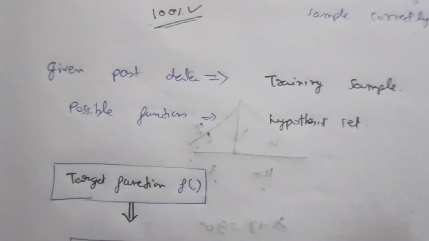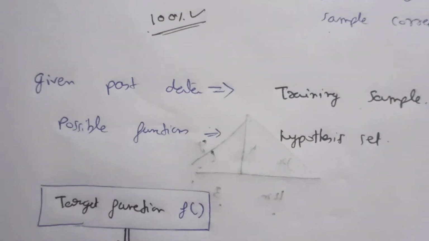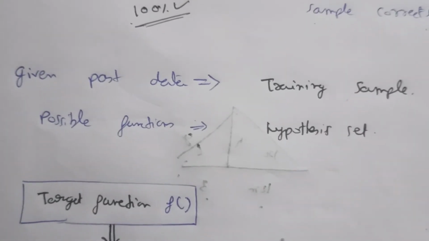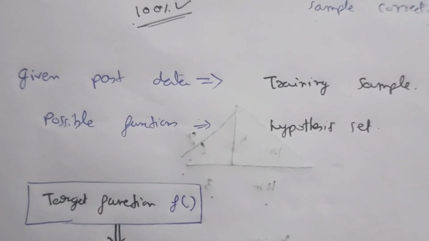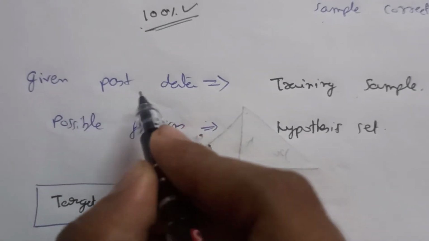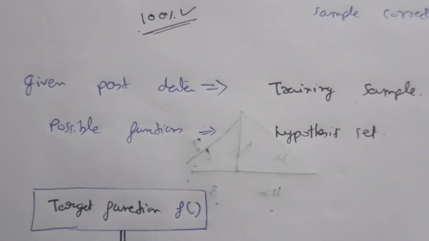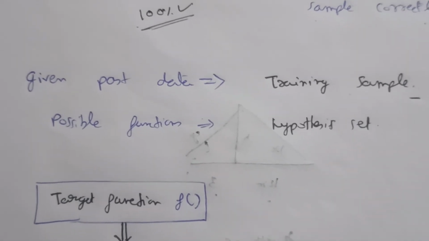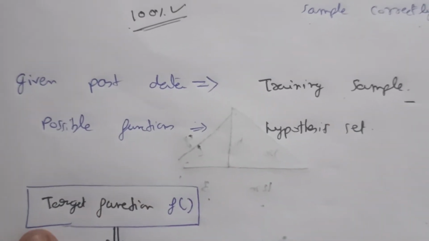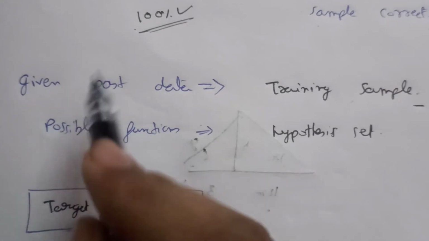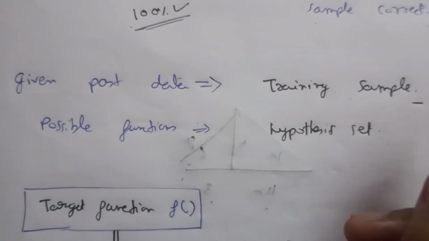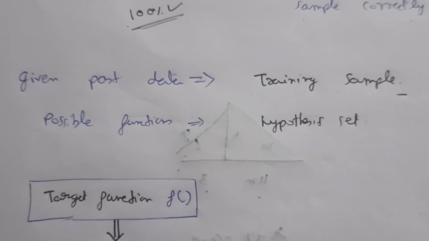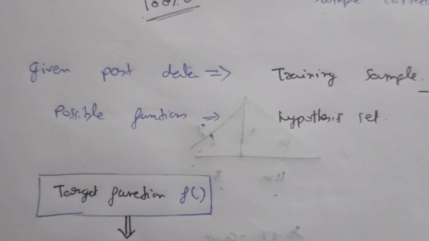So these are some new terms as well. I am just making this video about the terms you are going to use in our next videos. So just get familiar with the terms. The given past data, that is our previous records, is known as the training sample. Okay, and the current data on which we are trying our hypothesis or our function to predict is known as the test sample. We are going to use the test sample again later, but for now just remember it.